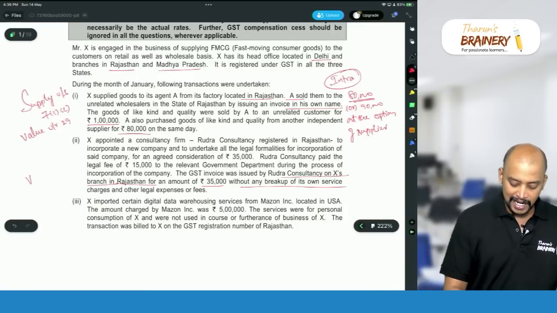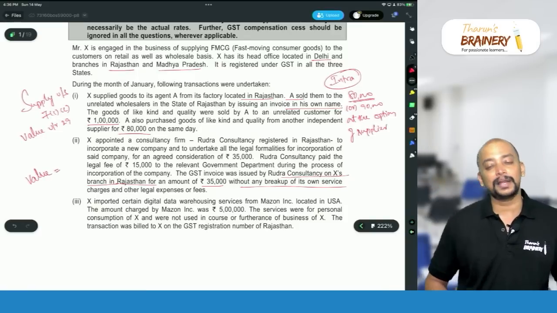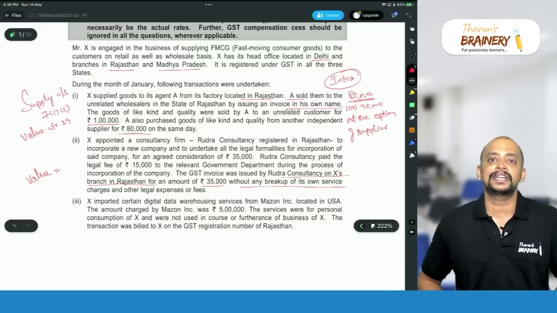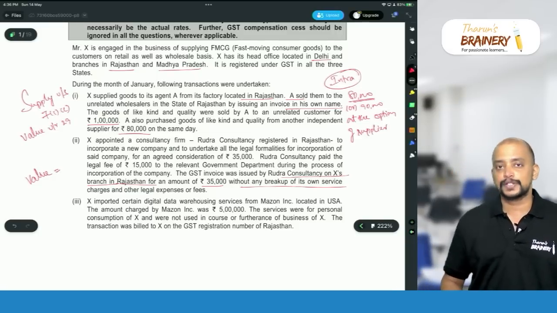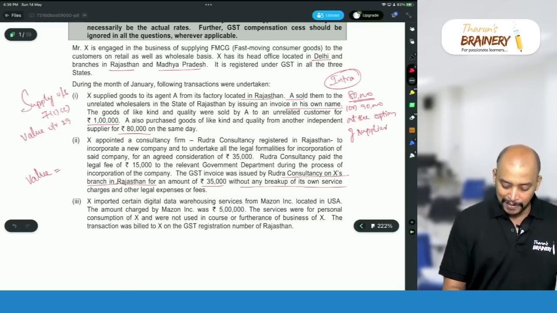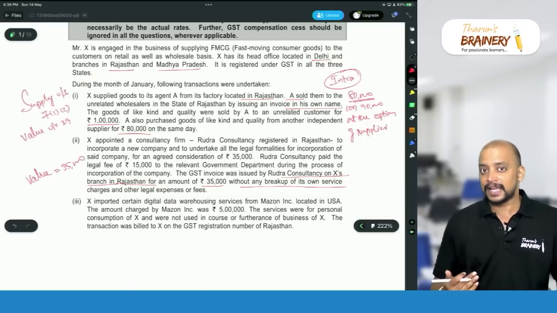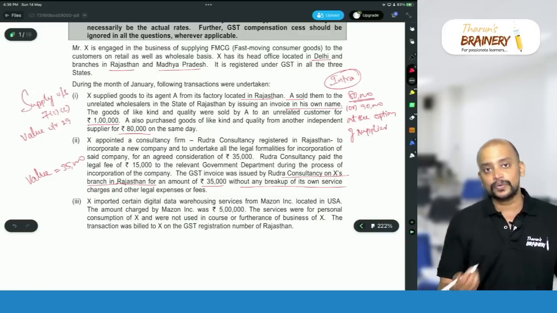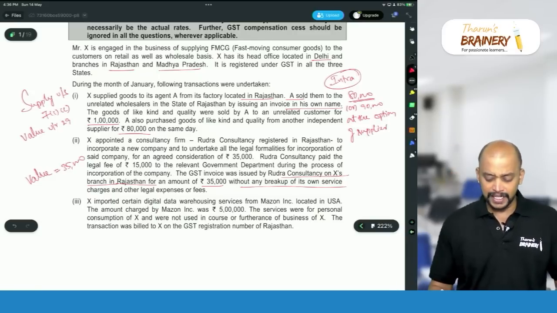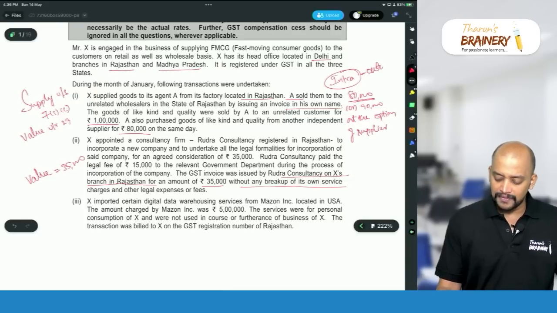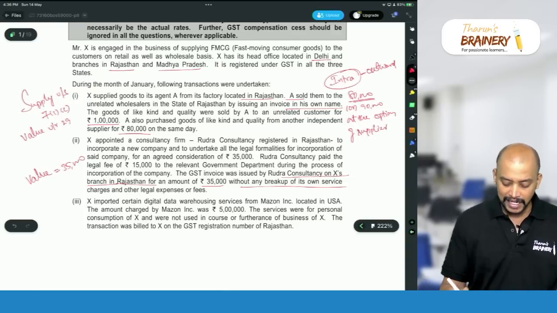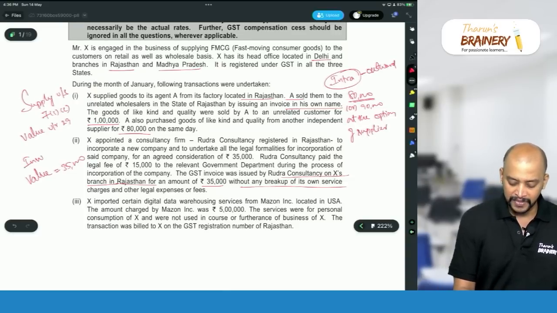So what will be taken as the value of supply in this case, and is it supply or not? Yes, of course it is supply under 7(1)(a) and we don't have any exemption with respect to that. So therefore the value will be taken as 35,000, and is this inward supply or outward supply? Inward supply. The first one is outward supply, whereas the second one is inward supply. This is an inward supply.